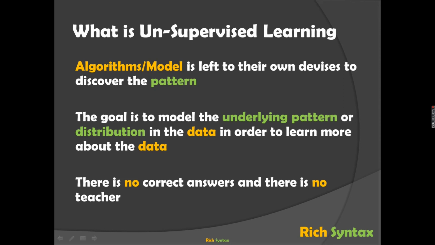in order to learn more about the data. In unsupervised learning, the user is not going to tell the model what type of data it is and what the relationship between each attribute is. One particular point to remember here: there is no correct answer and there is no teacher. You just input the data and the model itself will smartly identify or classify the data by identifying the underlying patterns in the data. Let's see a small example here.